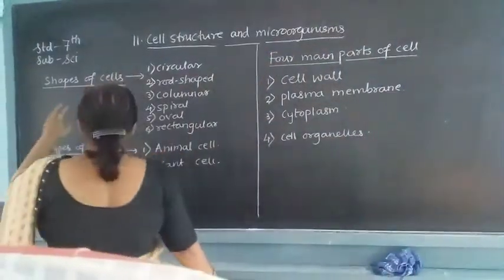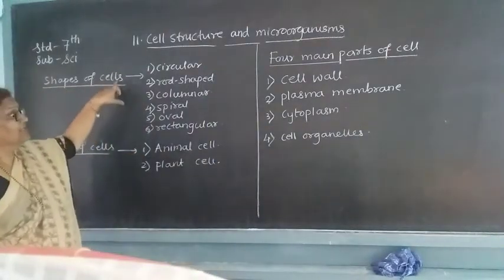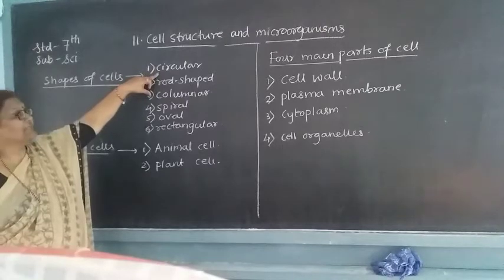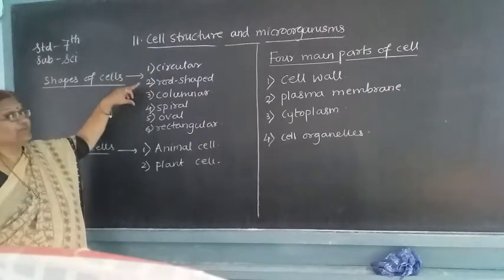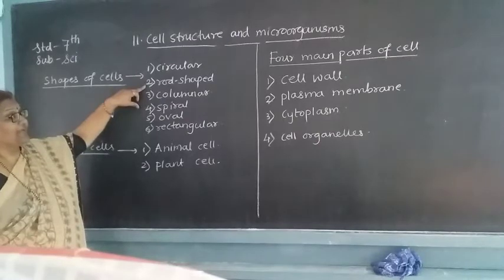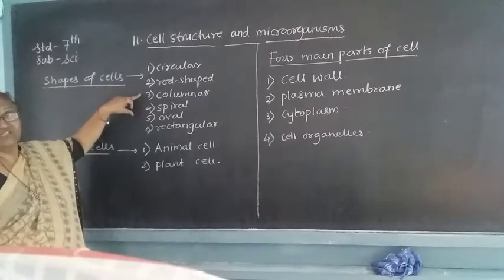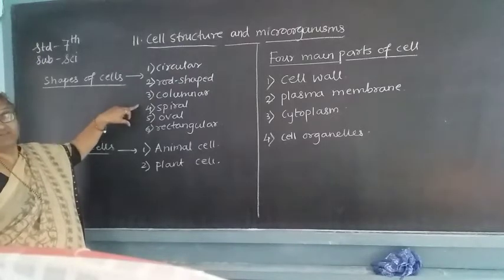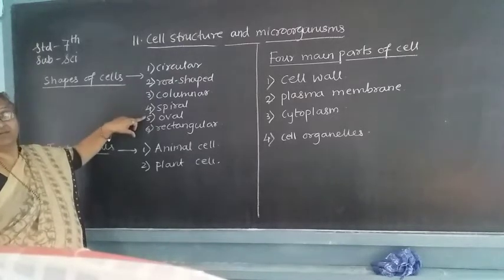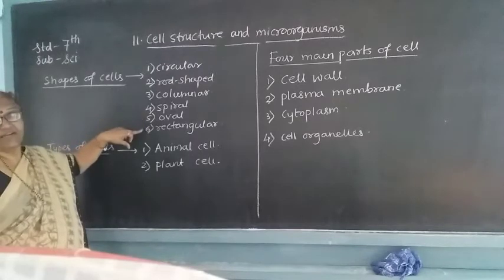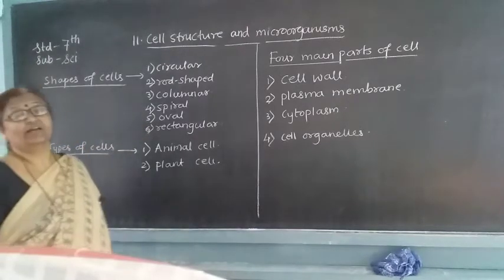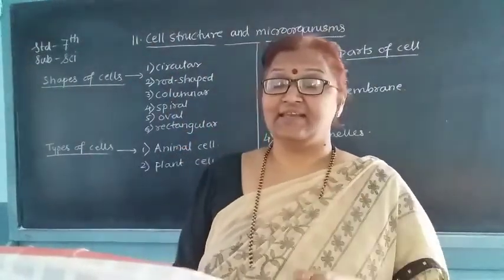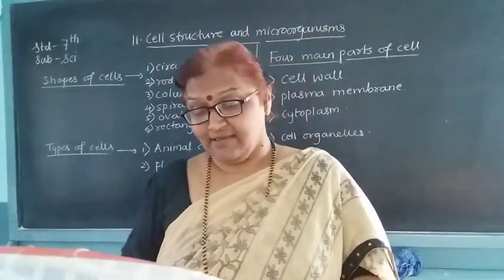Which are the shapes of the cell? See here. Circular, which is circular in shape. Rod shape, which is rod-like. Then columnar, which is tall, or column-like. Spiral, which is spiral-like. Oval, which is oval-like. Rectangular, which is rectangular type. So, according to their shapes and size, they are given names.